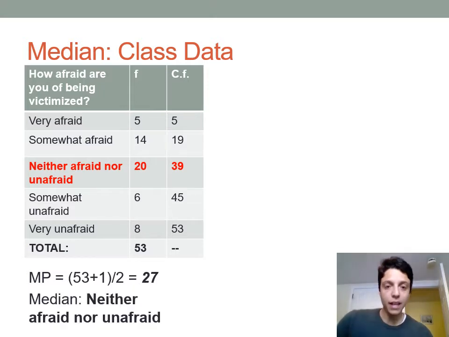So here, the value attached to the cumulative frequency of 39 is neither afraid nor unafraid. So this tells us that the median amount of fear that people have of being victimized in our class is neither afraid nor unafraid. So here, this is another measure of central tendency that's going to give us this answer, that the typical amount of fear of crime, so what a typical or average student in the class would experience, would be not really being afraid of crime, but not really being not afraid of it either. So kind of middle of the road.